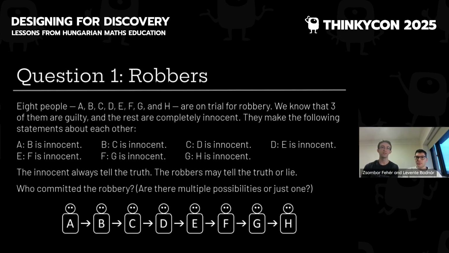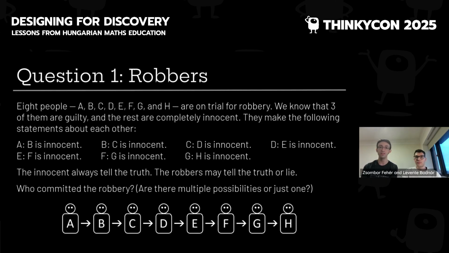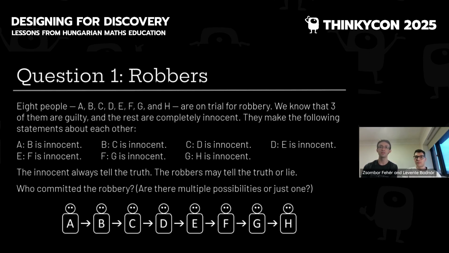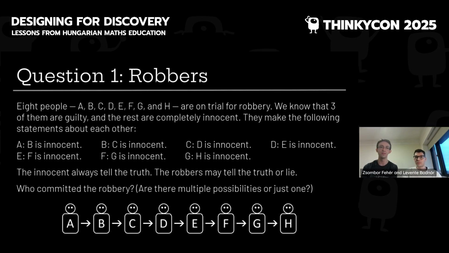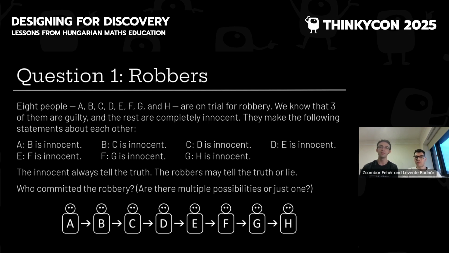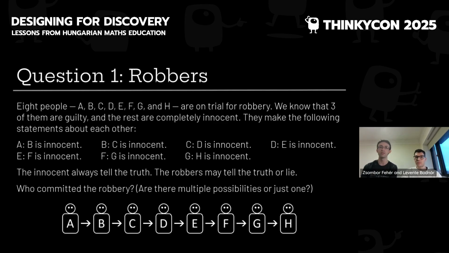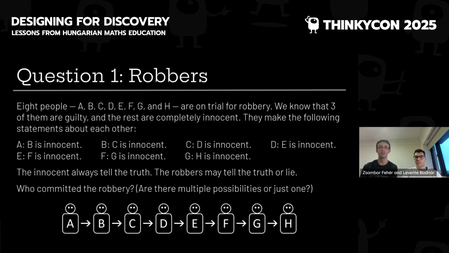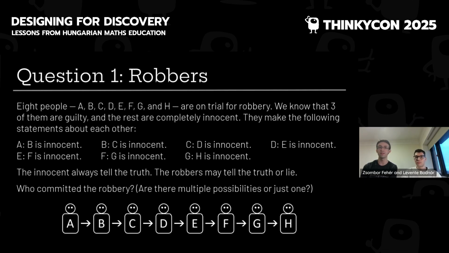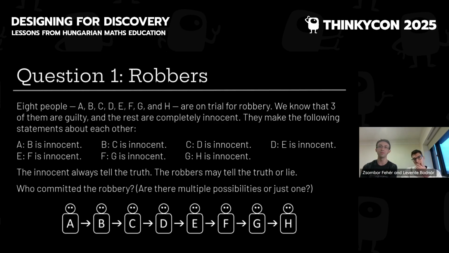Okay, so the first question is about a robbery. There are 8 people, A, B, C, D, E, F, G, and H, who are on trial, and we know that 3 of them committed the robbery, and the rest are innocent. Now, 7 of these 8 people make statements. Everyone claims that someone else is innocent, and the bottom picture shows who claims about whom. And we know that innocent people always tell the truth, but the robbers may either tell the truth or lie. You need to figure out who committed the robbery.